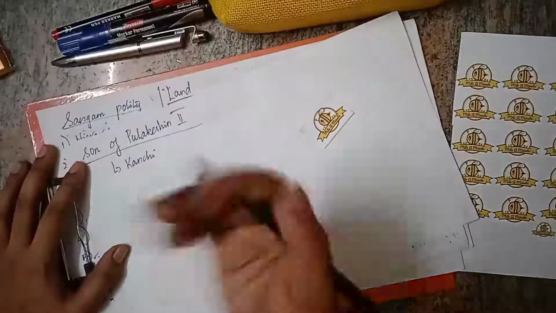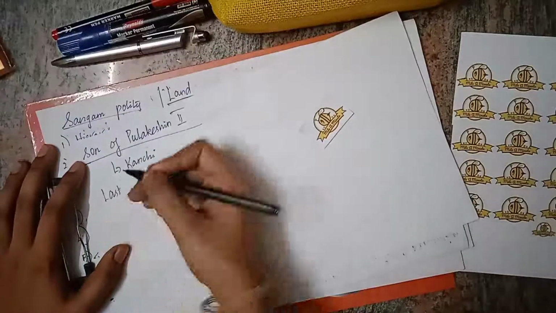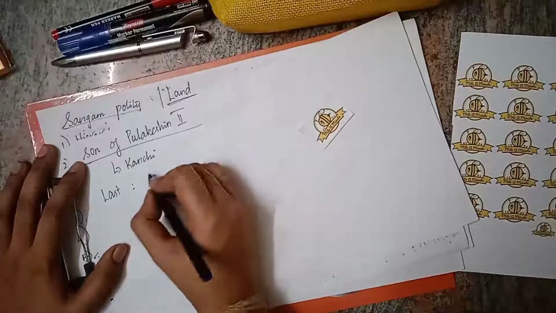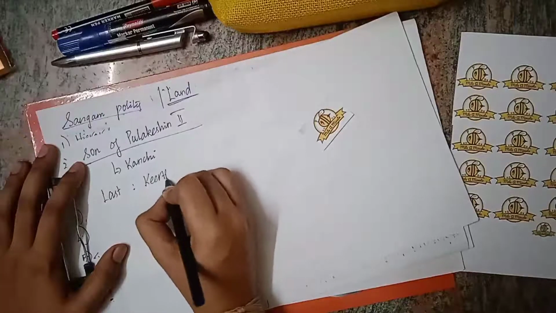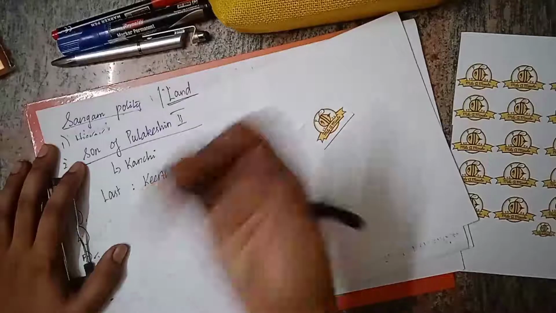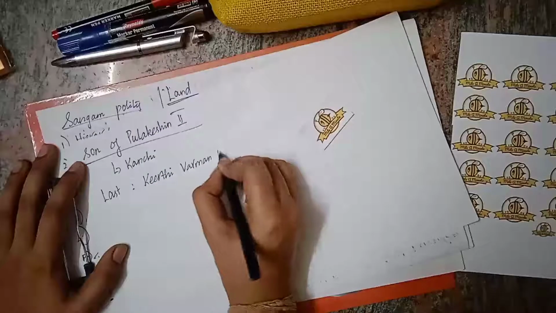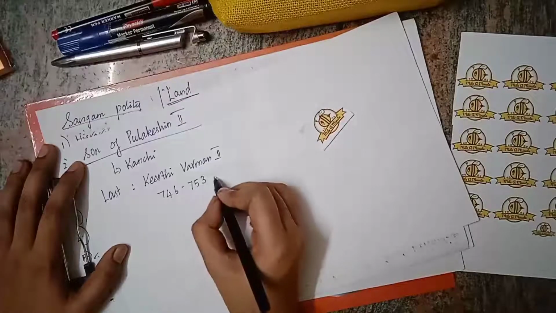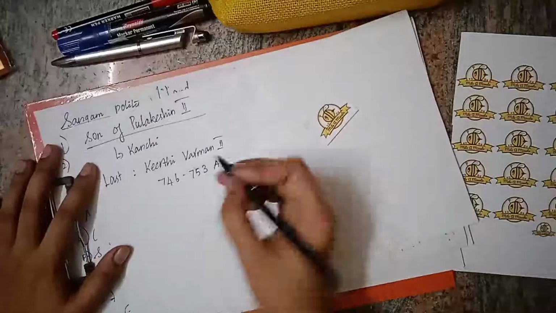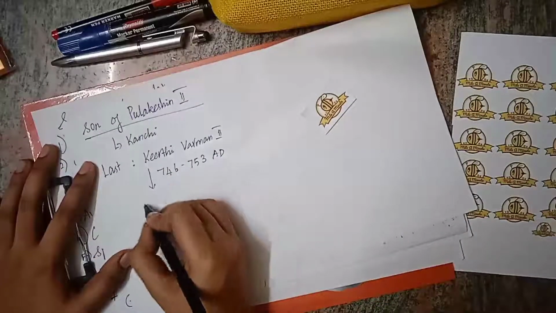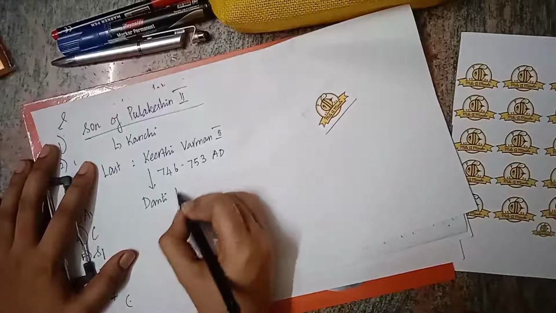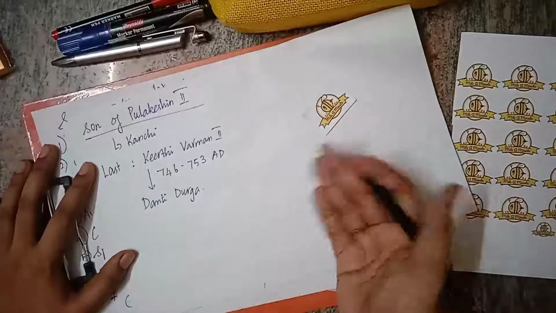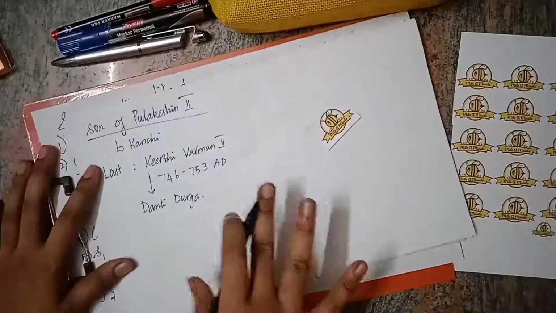Then we have the last Chalukya ruler. Who is the last Chalukya ruler? It is Kirtivarman II, and his period is from 746 to 753 AD. He was defeated by Dantidurga, a Rashtrakuta king. About Rashtrakutas, we will be discussing in medieval India.